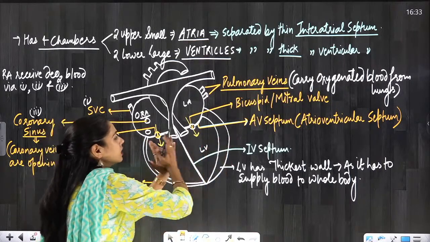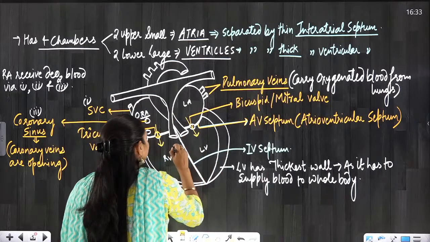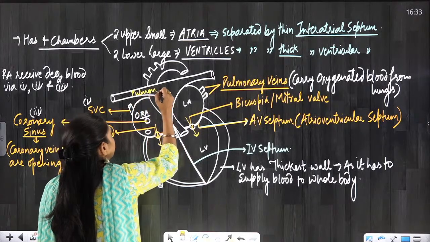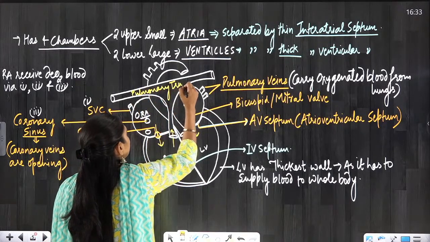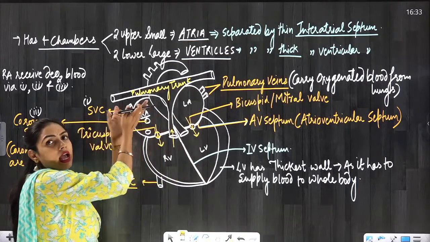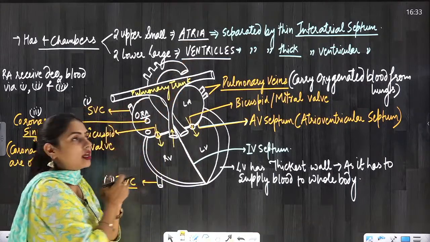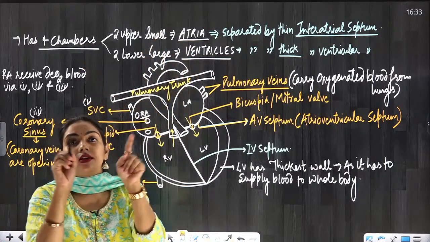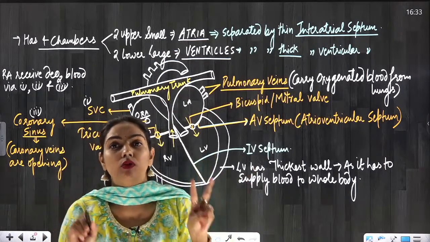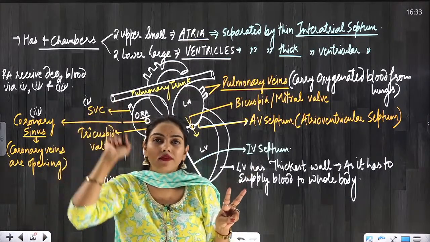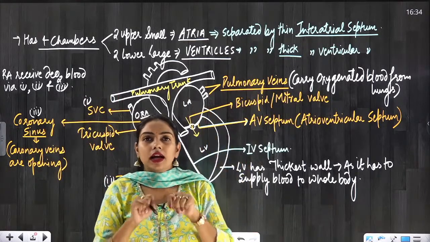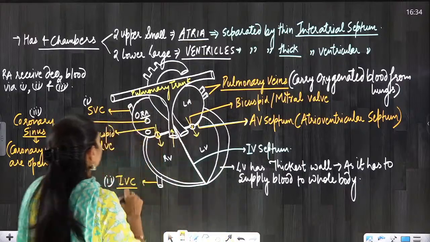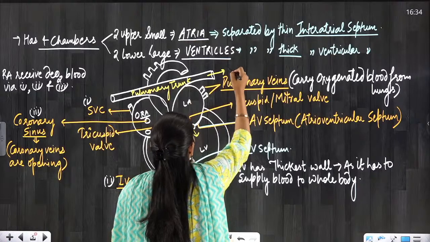Now when the ventricles contract, the blood will go from the right ventricle into the pulmonary trunk. This is known as the pulmonary trunk, and this pulmonary trunk has 2 parts. Those 2 parts are termed pulmonary arteries. So the pulmonary trunk is going to divide into 2 pulmonary arteries. One is going into the left lung and another into the right lung, and they are carrying the deoxygenated blood to the lungs.